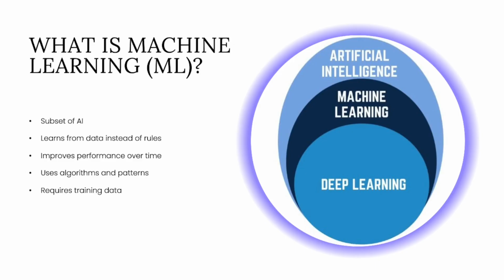In cybersecurity, machine learning is widely used for anomaly detection. It learns what normal behavior looks like in a network and then flags anything unusual. This helps detect attacks that were never seen before, which is a huge advantage over traditional rule-based systems. So in simple terms, if AI is the goal of making machines smart, ML is one of the main ways we achieve that goal using data.